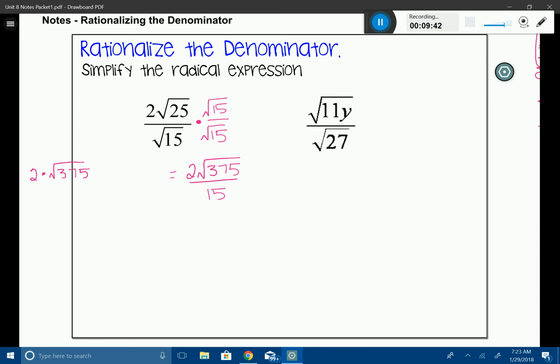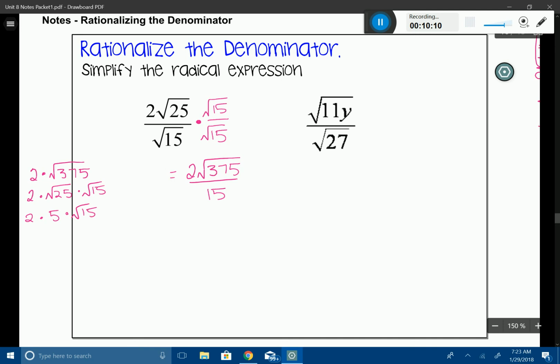375 divided by x. Let's go ahead and see here. Any nice perfect square numbers? I thought that was 225. Looks like we have 15 and 25. There we go. So here's what I'm going to do. I'm going to say 2 times, and then I'm going to break it into 25 and 15. Keep simplifying. 2 times 5 times root 15, which gives me 10 root 15.